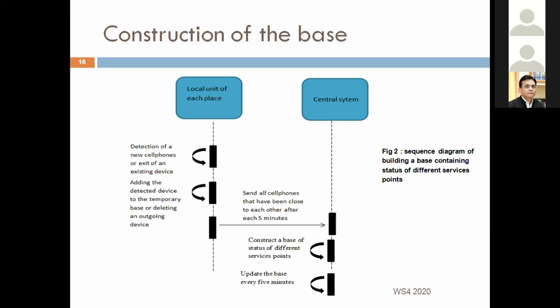First, we compute the number of cell phones inside the area, and secondly, we keep track of phones that have been close to each other. After that, it transmits this information every 5 minutes, with its identifier ID, to the central system in order to add this entry to the database that contains all points of interest of the city.